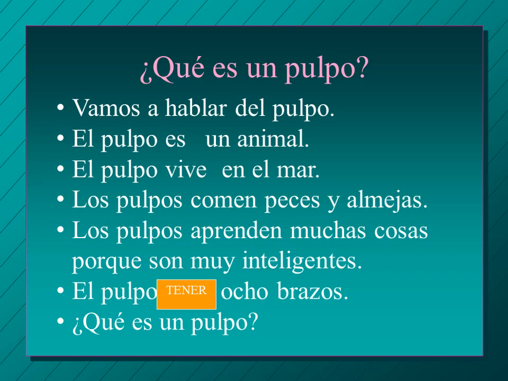And the last one here, tener. So we're conjugating tener. Remember, it's a little bit irregular, but we've learned how to do it before. So the pulpo, blank, ocho brazos. Brazo is an arm. So he has 8 arms. El pulpo tiene 8 brazos.